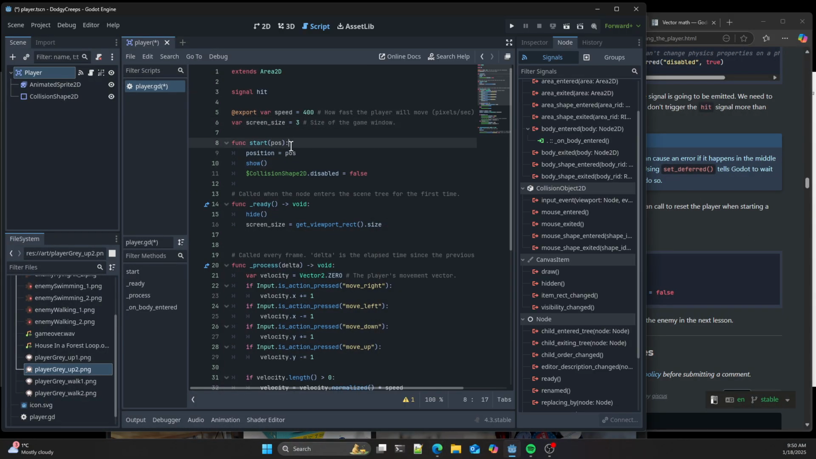And one thing that we're doing within here is taking a position and setting our initial position to whatever's calling it. We're showing the sprite, and then we are making sure that the collision is enabled again, which is done by setting disabled to false. Really, that's inverse language. It should be saying enabled to true, in my opinion, but that's how it was designed.